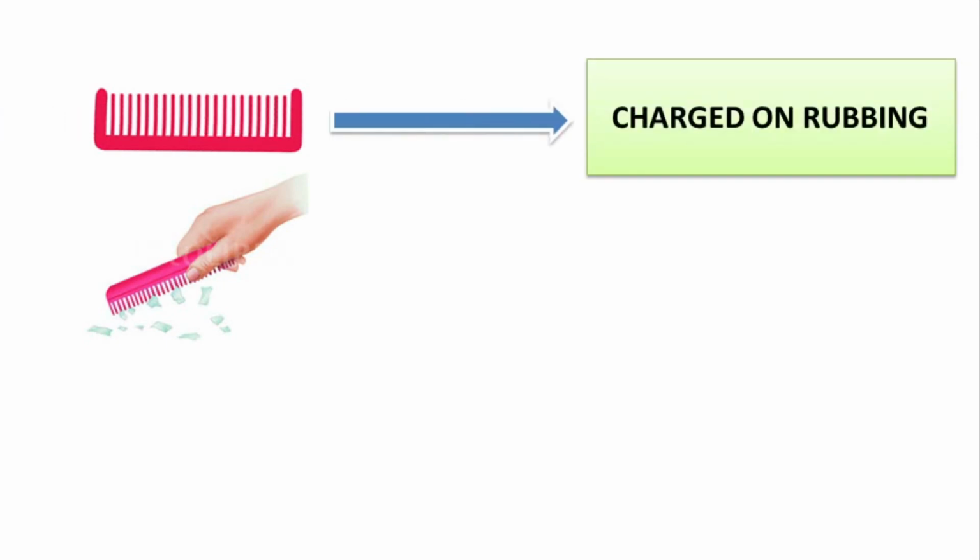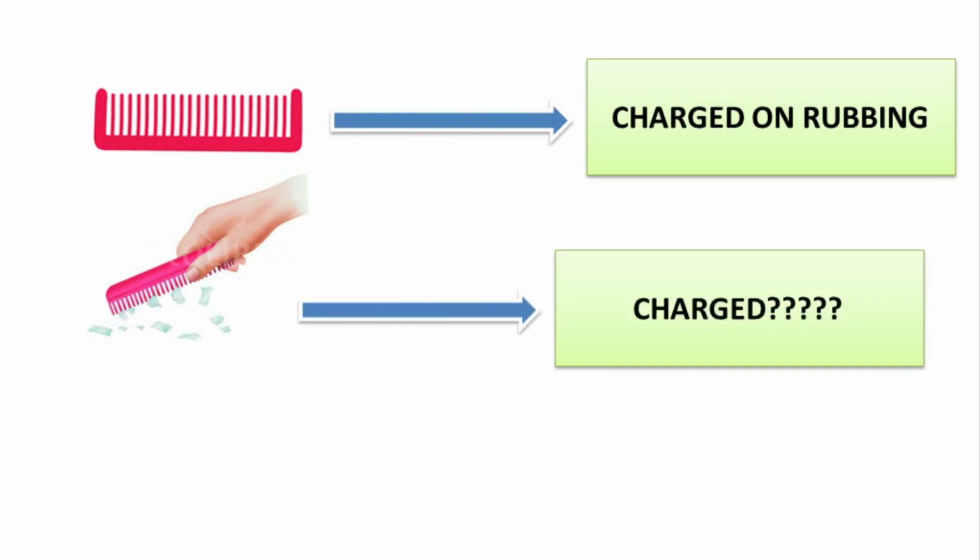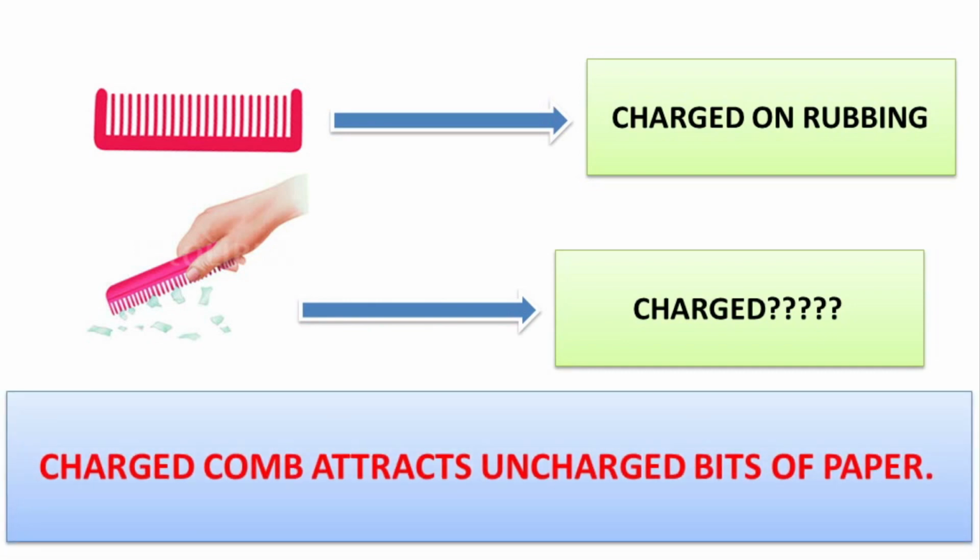We have charged the comb by rubbing. But what about bits of paper? Are they charged? No, they are not. Then how do they attract? Remember, if a charged body is taken to an uncharged body, they will attract. So, charged comb attracts uncharged bits of paper.